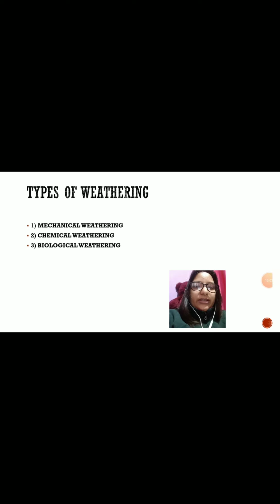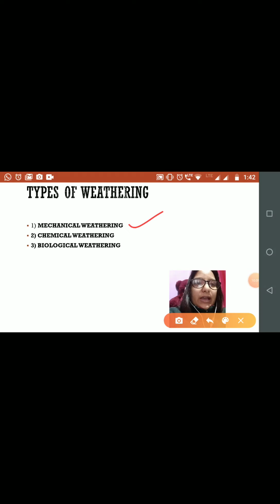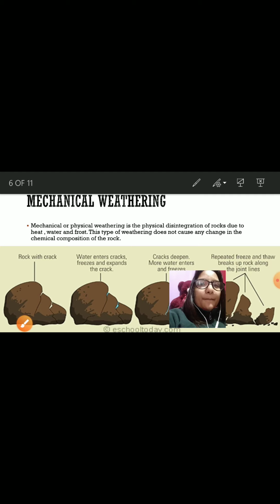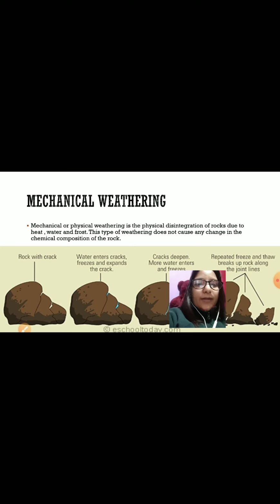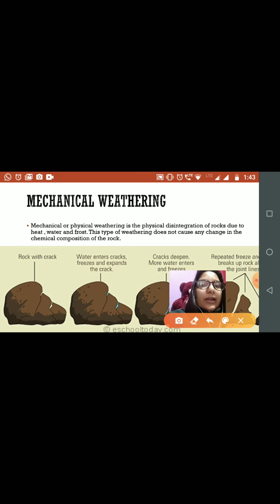Now we will see the different types of weathering. We have mechanical weathering, chemical weathering, and biological weathering. We will see in detail the process of mechanical, chemical, and biological weathering. Let us see mechanical weathering first. First we will understand the definition of mechanical weathering.